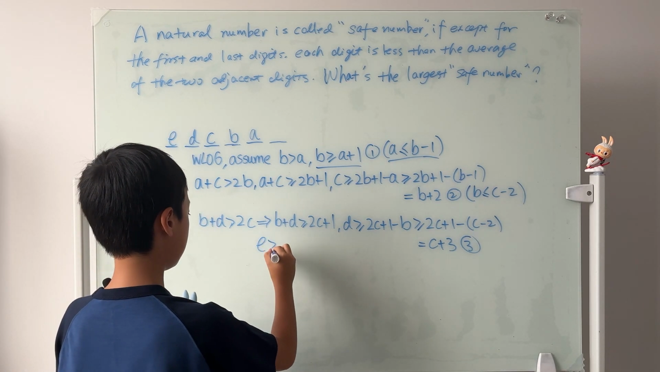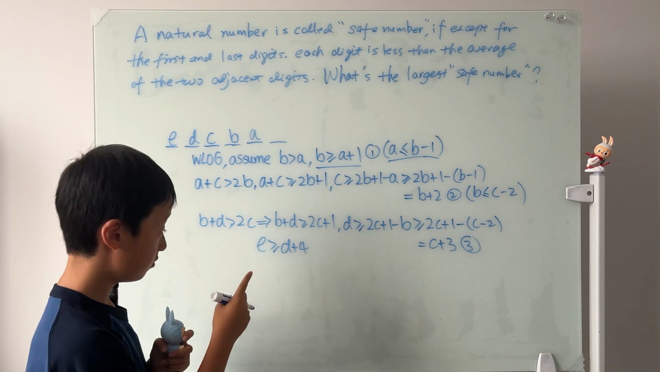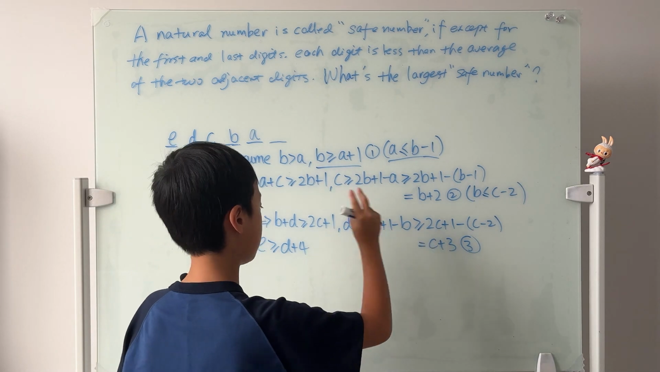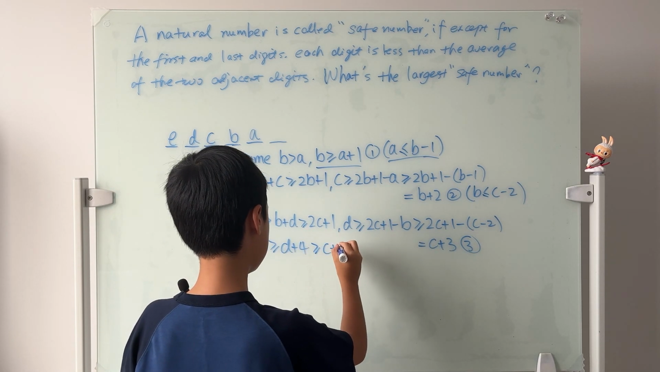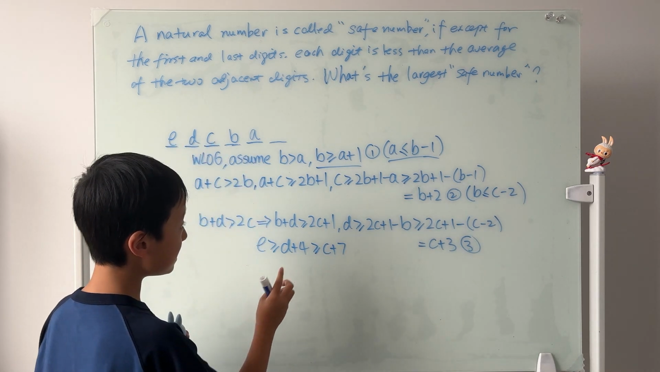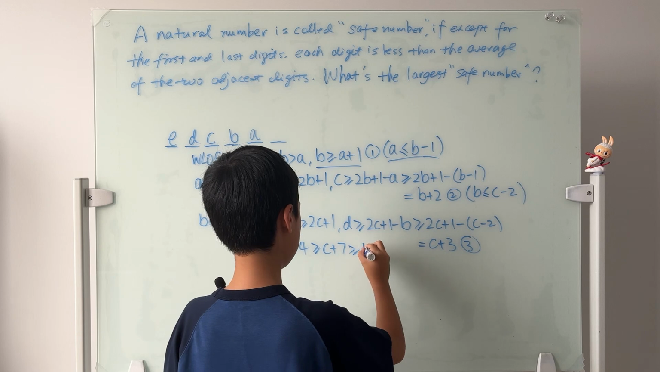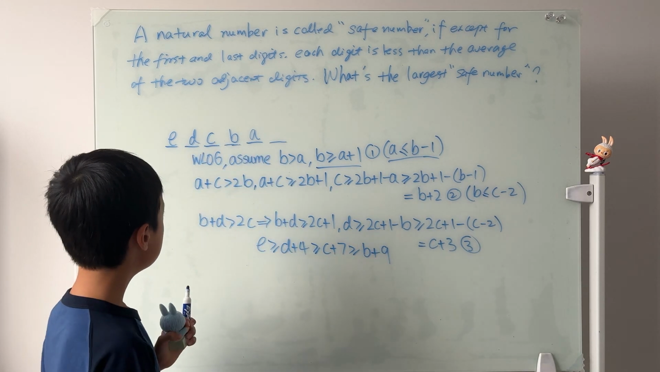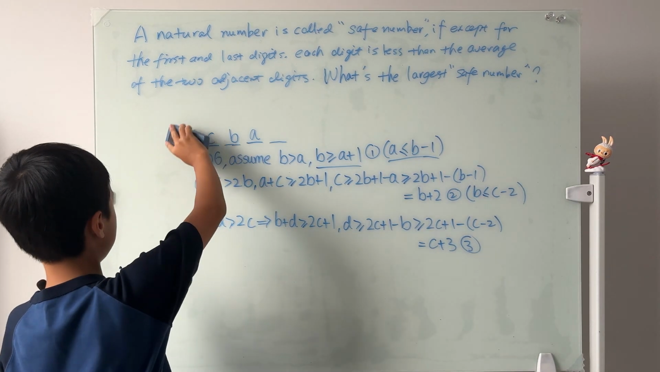E is greater than or equal to D plus 4. Is this possible? Well, let's check that out. So if D is greater than or equal to C plus 3, then this has to be greater than or equal to C plus 7. And C is greater than or equal to B plus 2, so this is greater than or equal to B plus 9. And this is already impossible. So we know that E cannot survive.